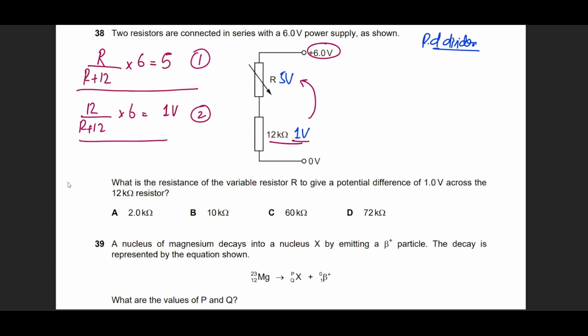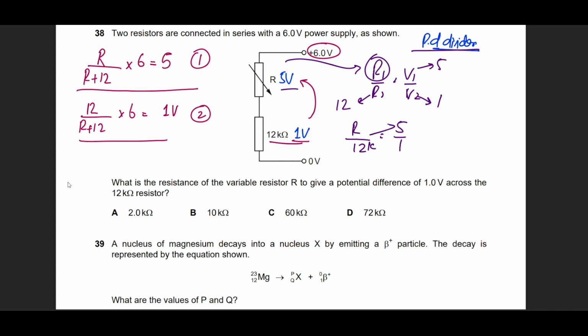And there is a third method, which is mentioned in your syllabus right now, that the ratio of voltages will be equal to the ratio of resistances. So no problem. If I want to find out R1, let's label this as R1. I know that its voltage will be 5 and the other voltage is 1 and the other resistance is 12. So this equation becomes R divided by 12 kilo ohms equals 5 divided by 1. So when you take it over there, R equals 60 kilo ohms. And by the way, if you solve this and this, you also get 60 kilo ohms.